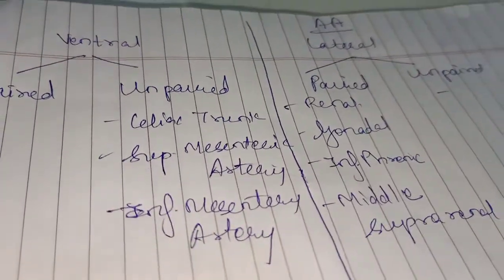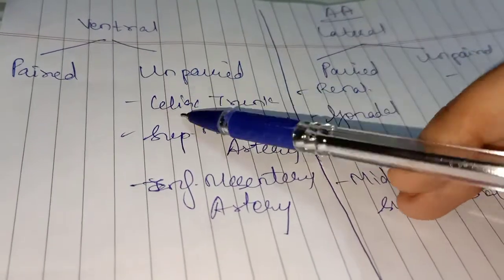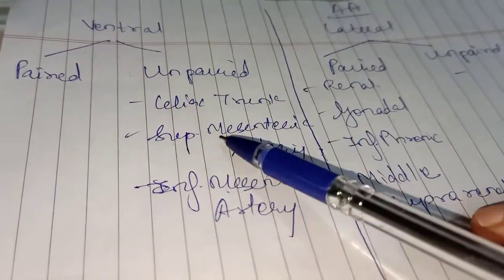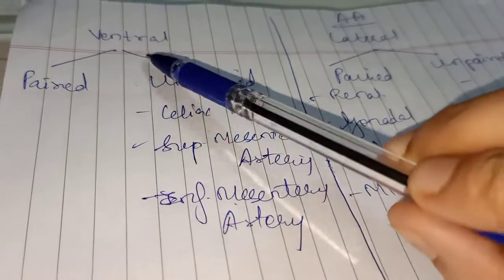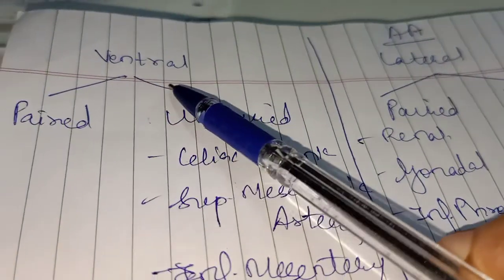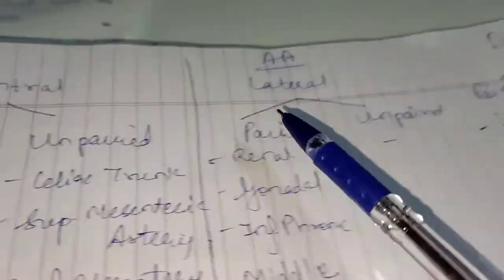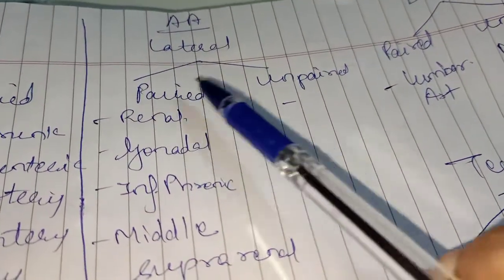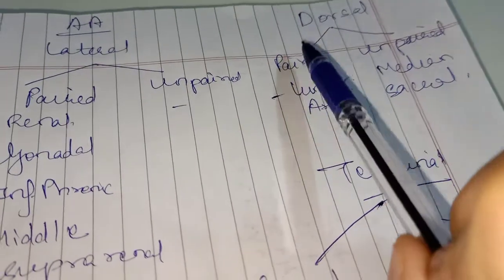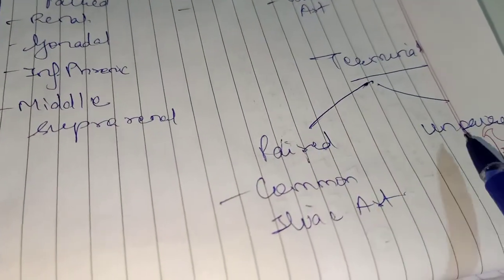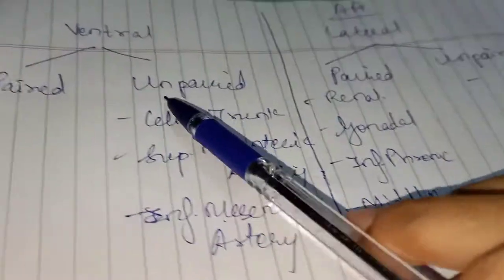Now you have to remember this. This is a very important thing to remember. You have to learn these branches by heart. Okay. Now these are the ventral branches. We further divide them into paired and unpaired. Also lateral divided into paired and unpaired. Dorsal divided into paired and unpaired. And terminal divided into paired and unpaired.